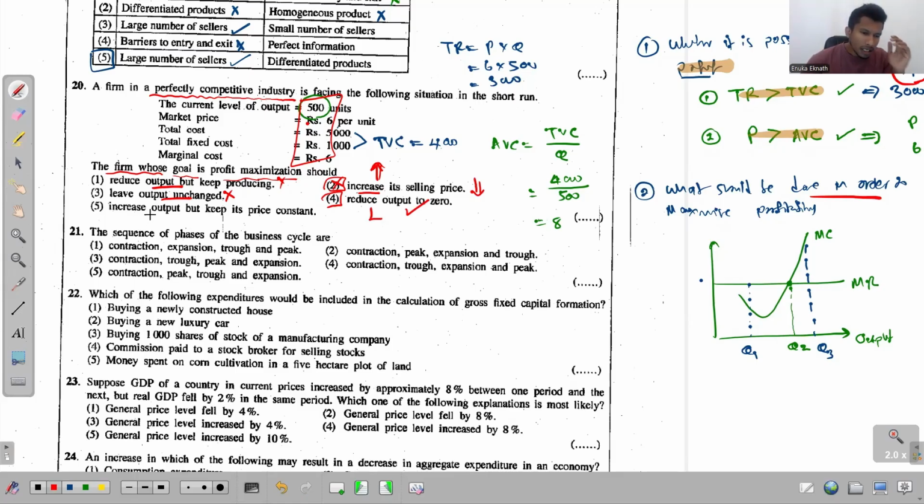The fifth one, increase output. See, even if they increase the output, their loss will be maximized, not the profit. Right? So the answer for this question 20 is the fourth one.